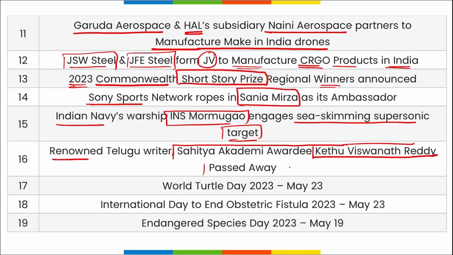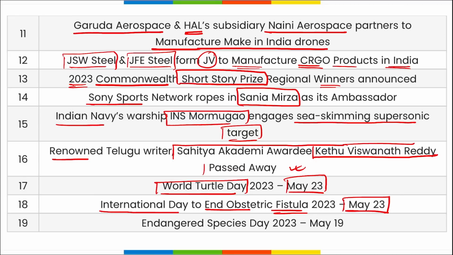World Turtle Day is observed on 23rd of May. International Day to End Obstetric Fistula 2023 is observed on 23rd of May. And Endangered Species Day is observed on 19th of May.